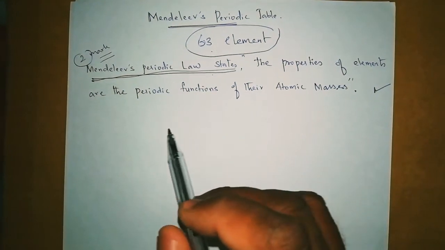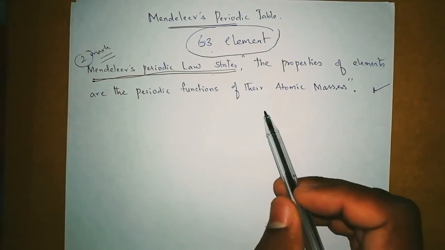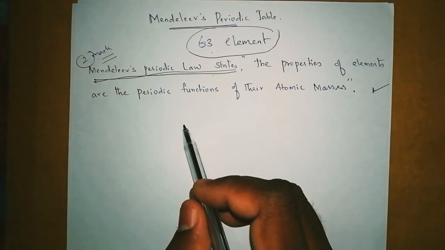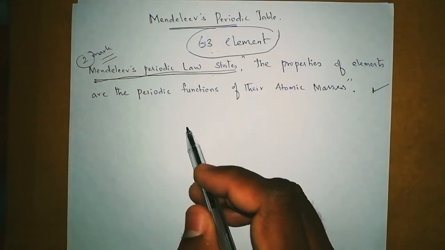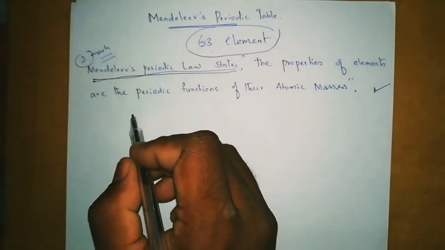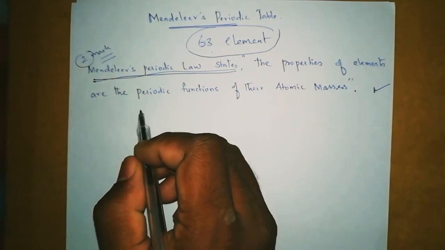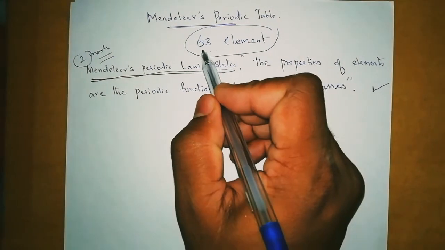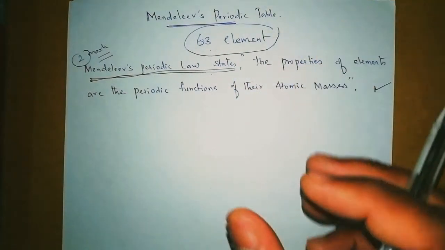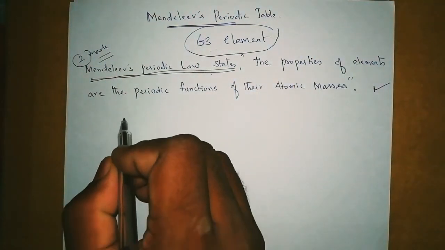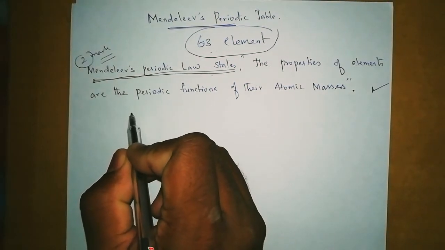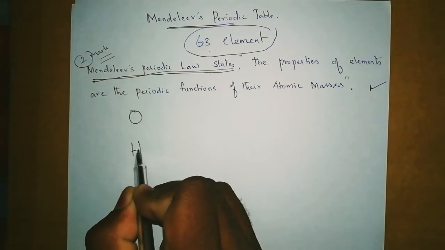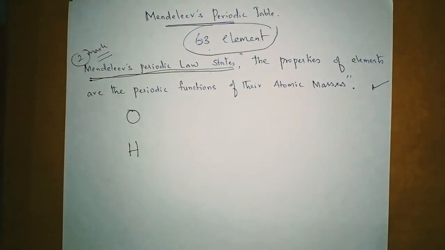He selected hydrogen and oxygen as they are very reactive and form compounds with most elements. According to Mendeleev, most of the 63 elements can easily combine with oxygen and hydrogen to form oxides and hydrides.